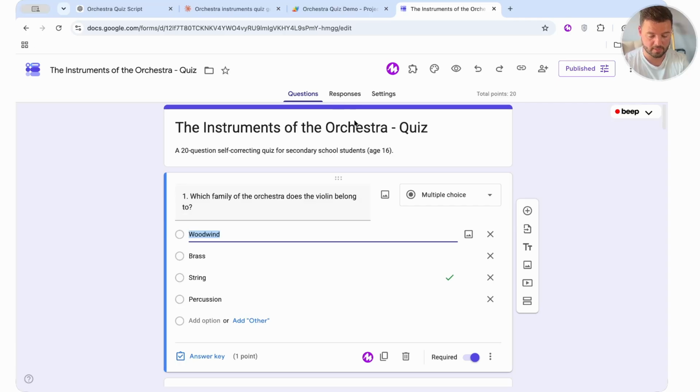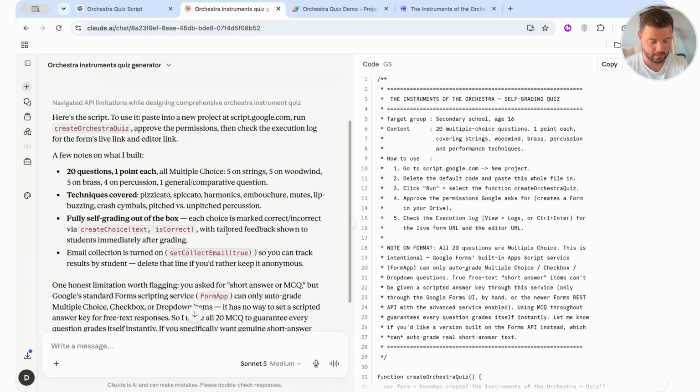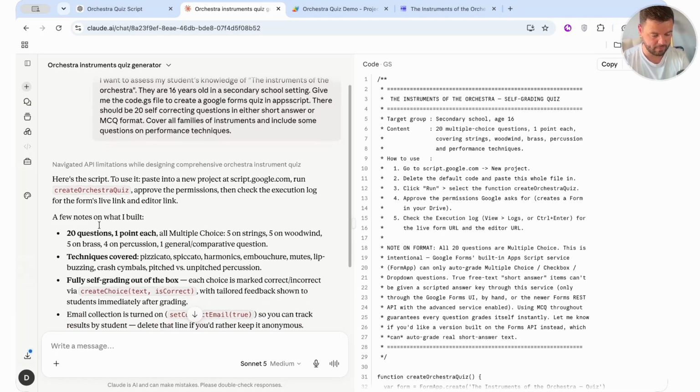You can edit the responses, how it collects the things, and you'll see there that in the space of a couple of minutes, I have a fully functioning quiz that I can then send on to my students to complete. Claude has finally caught up. It has given me this response.